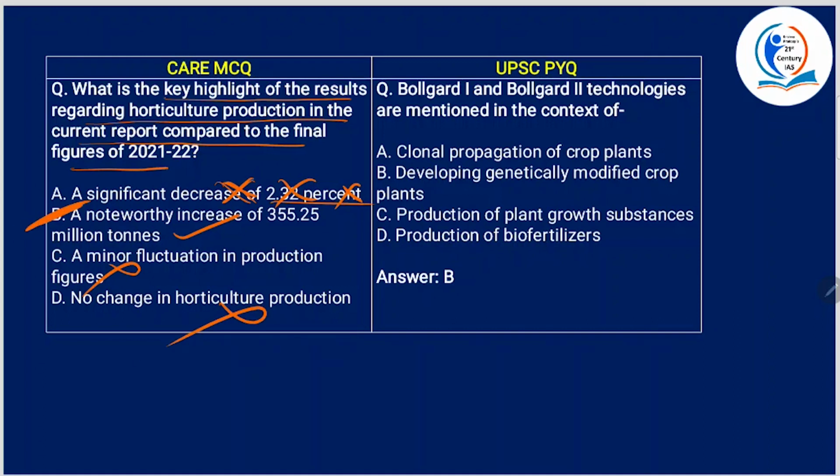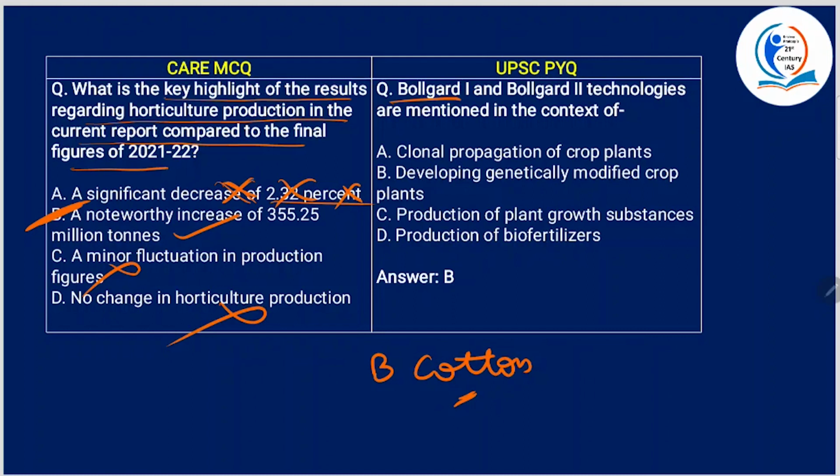All right. Now, Bollgard 1 and Bollgard 2 technologies are mentioned in the context of... See, Bollgard 1 and Bollgard 2 help in developing genetically modified plants. For example, Bollgard cotton provides inbuilt protection for cotton against destructive bollworm infestations.